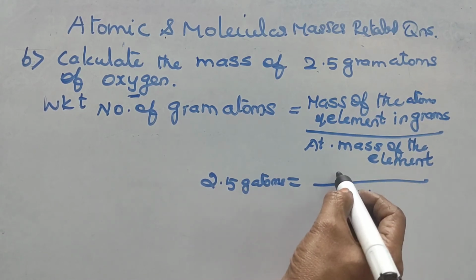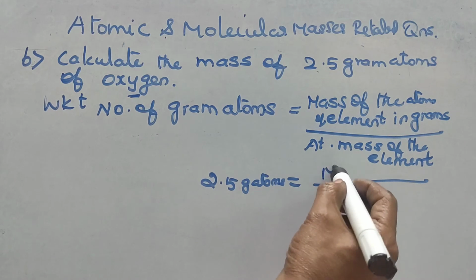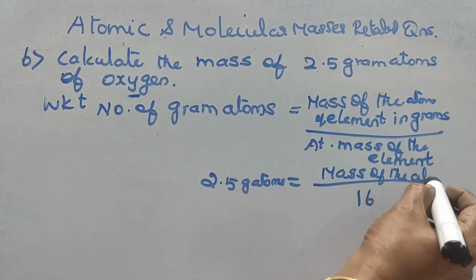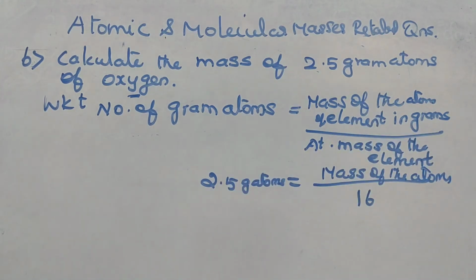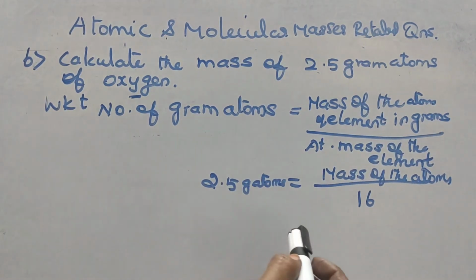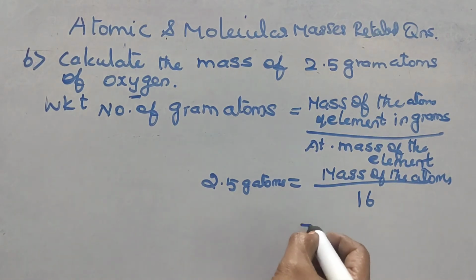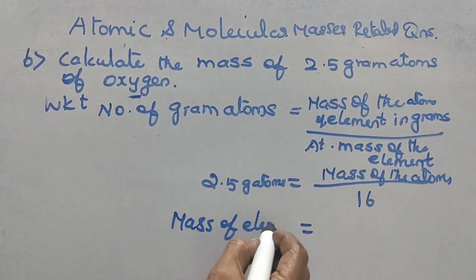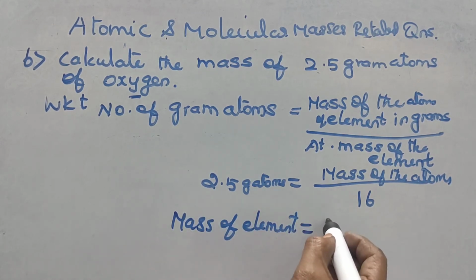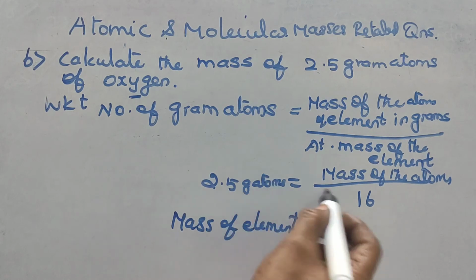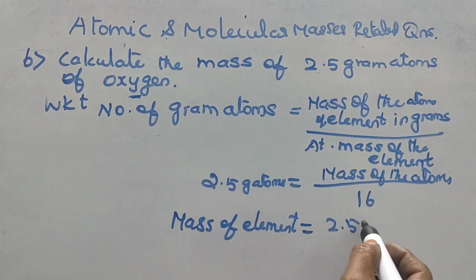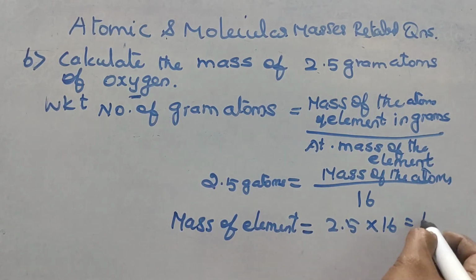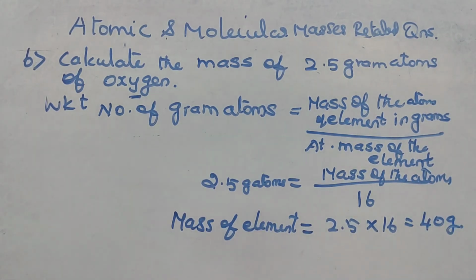The mass of the element in grams we should find out. So mass of element equals 2.5 into 16, that is equal to 40 gram.